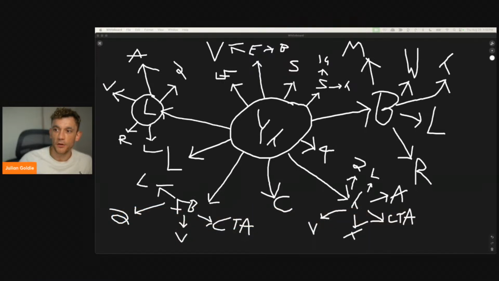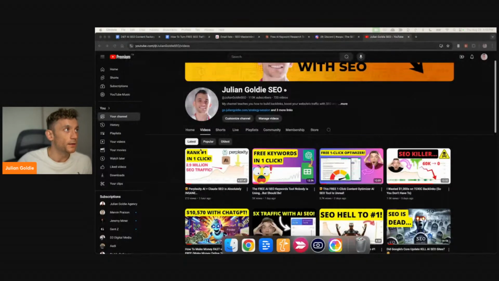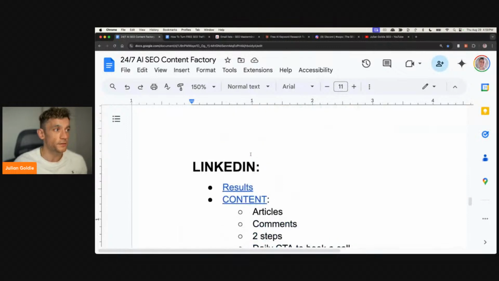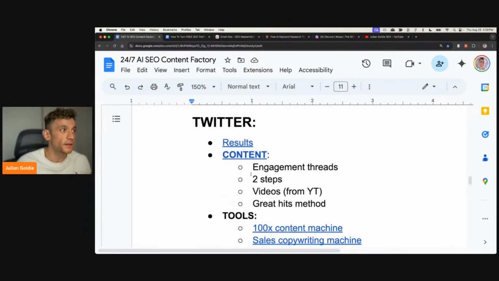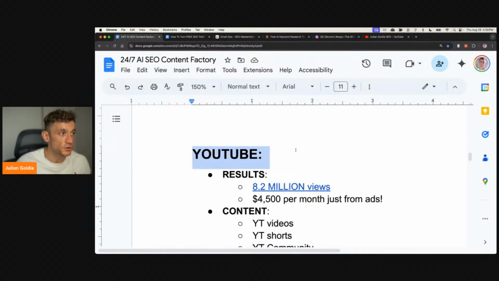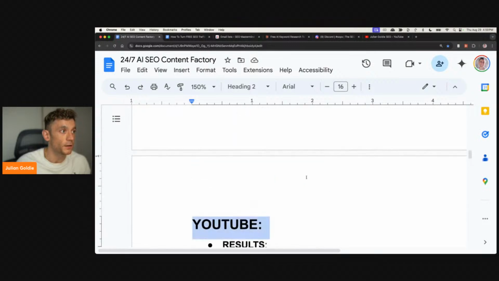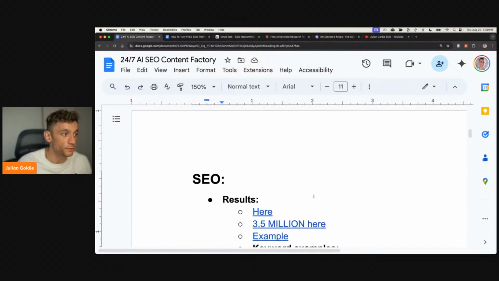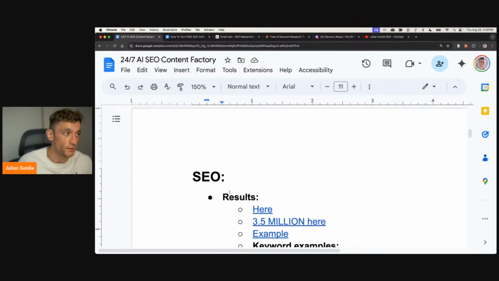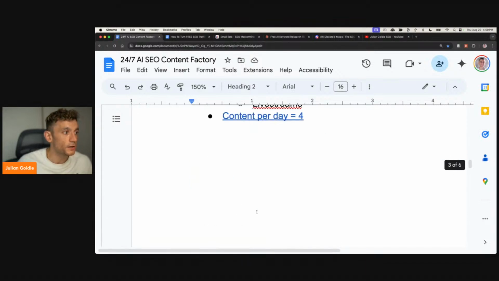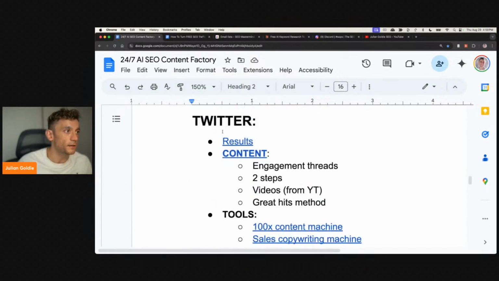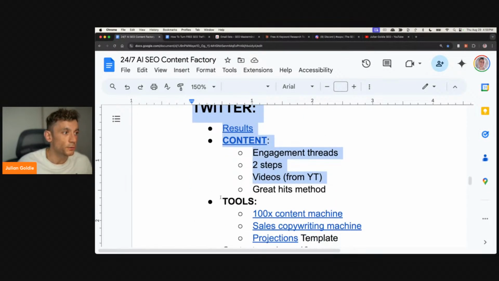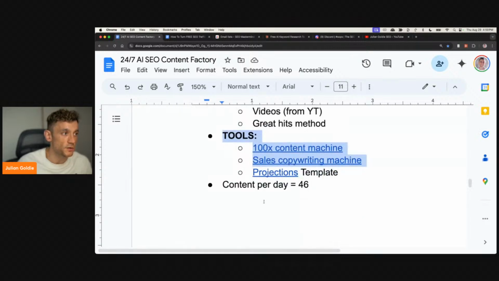Now, just to recap on the whole content factory, I've given you all the tools, all the SOPs, all the prompts from today inside this document. If you want to learn how to do YouTube, it's right there, along with my best SOPs. If you want to learn how to do SEO, I've given you 3 different SOP options right there. This is free inside the video notes. Just go to traffic diversification inside my free SEO course, and then after that, go to Content Factory. If you want to learn how to do Twitter and scale it, you can steal the 2 tools that help me get there and also my projections template.